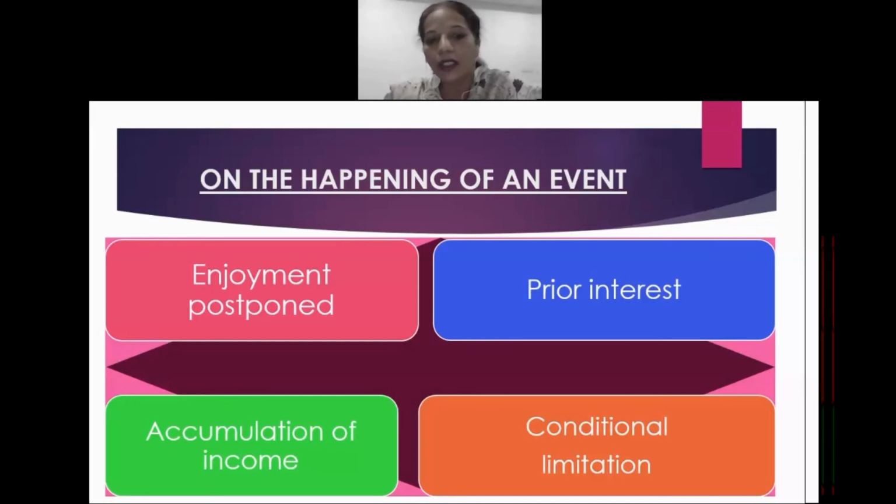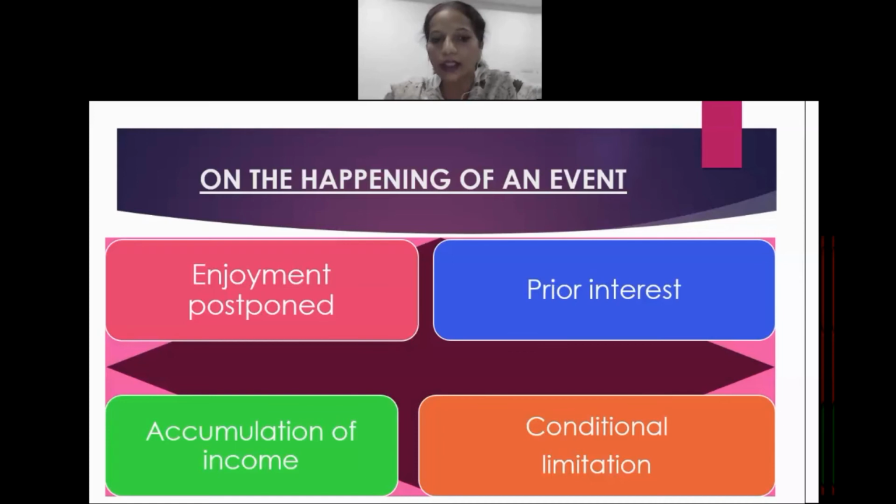Next is accumulation of income. Students, while dealing with section 17 of the Transfer of Property Act, we dealt with such a kind of transfer wherein a direction has been issued by the transferor to the transferee, that though he is transferring a property in favor of a transferee, the transferee has to accumulate the income for a particular time period, or till the time the transferor is there.